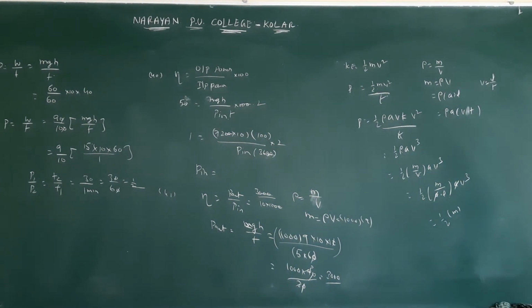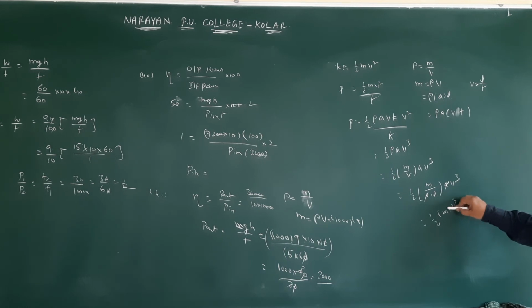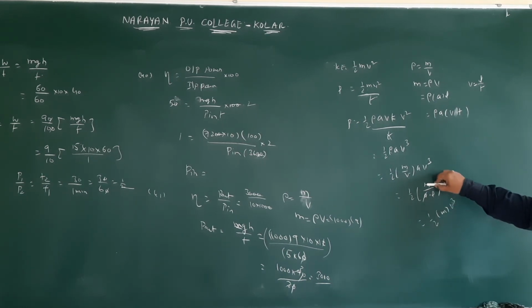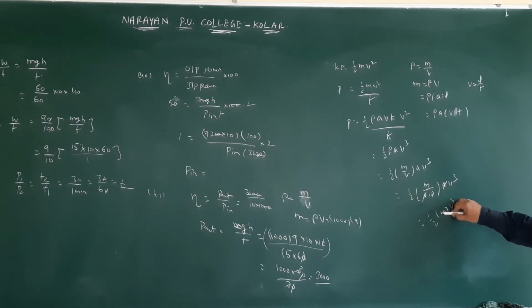They gave small m v cube, but this small m is not mass; this small m is mass per unit length. They gave it in the question like that. Otherwise, remember this in another symbol, but that symbol they didn't give. M only they gave. This m is not mass, so remember it as mass per unit length.